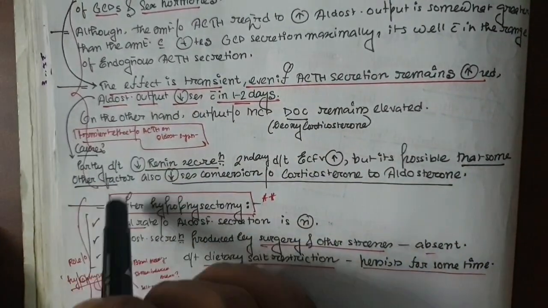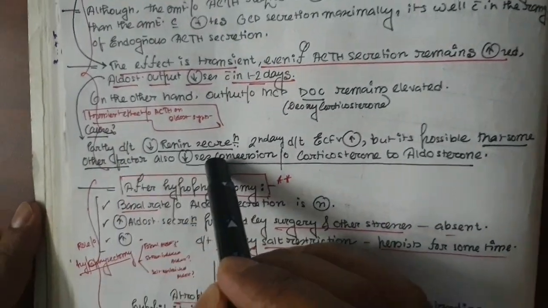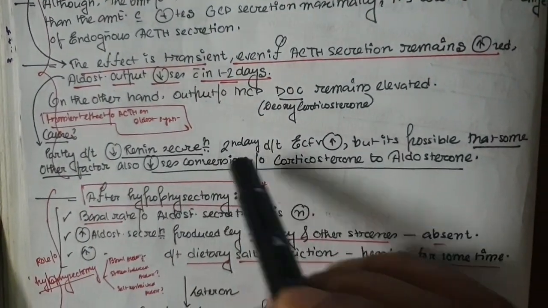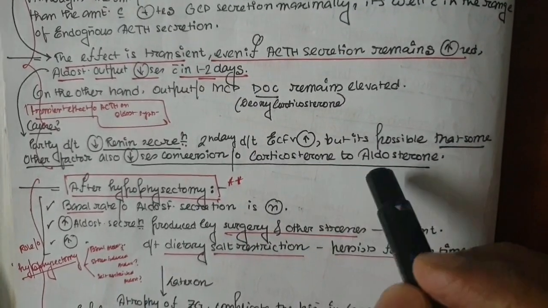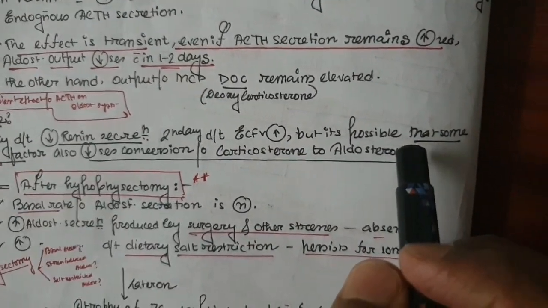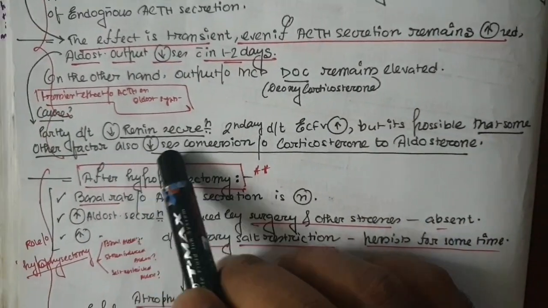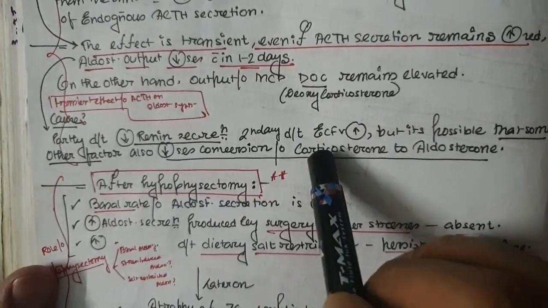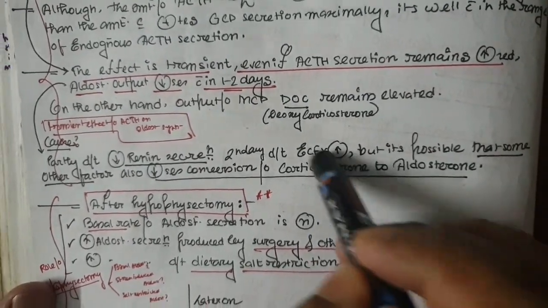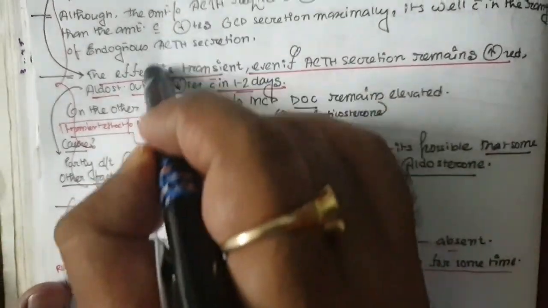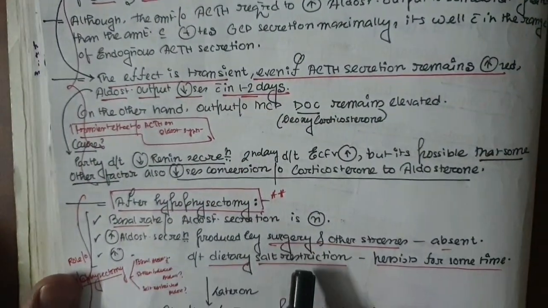What is the reason? The reason is partly the decreased renin secretion, secondary to expansion of the extracellular fluid volume. But it is possible that some other factors also decrease the conversion of corticosterone to aldosterone. So it is very important to know why the effect of the ACTH is transient.